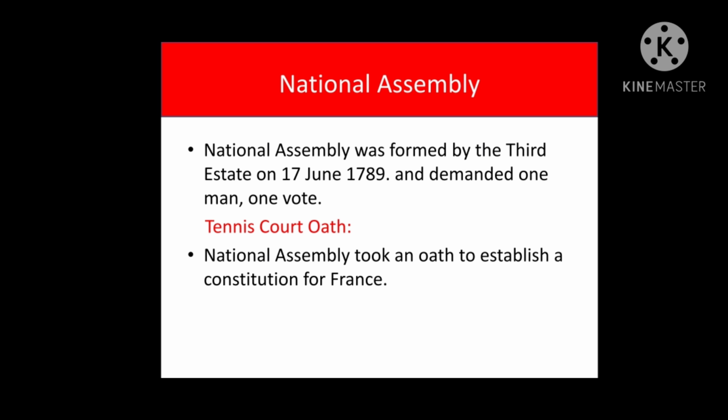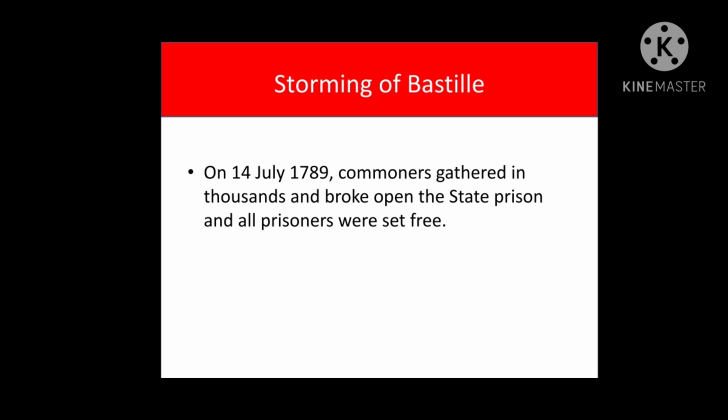Right, children? Now, after this, listen to me very carefully. The king attempted to stop the meeting, but he failed. This angered the people, and thousands began to march towards the capital. Capital means the capital of France, Paris. Now, let's see what happened once they reached Paris. There the royal guards also joined the common man, the third estate.